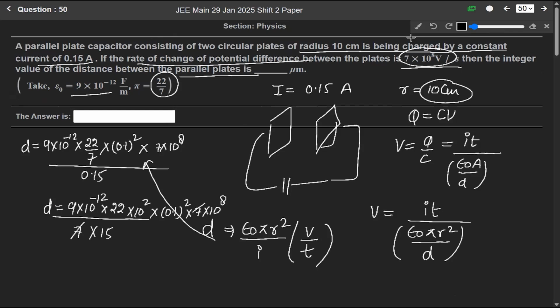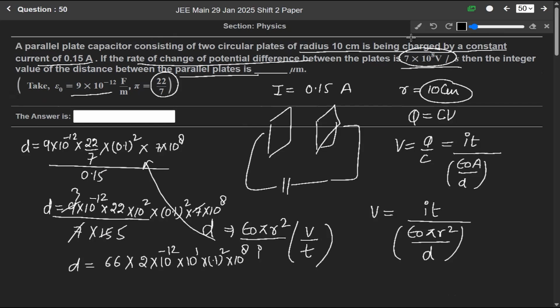So this 7 cancels out, and this is 10 to the power 8, and this is 15. 3 3s are 9, 3 5s are 15, and D will be equals to, this will be 6 into 5 2s are 10 into 10 to the power minus 12 into 10 to the power 1 into 0.1 square into 10 to the power 8.